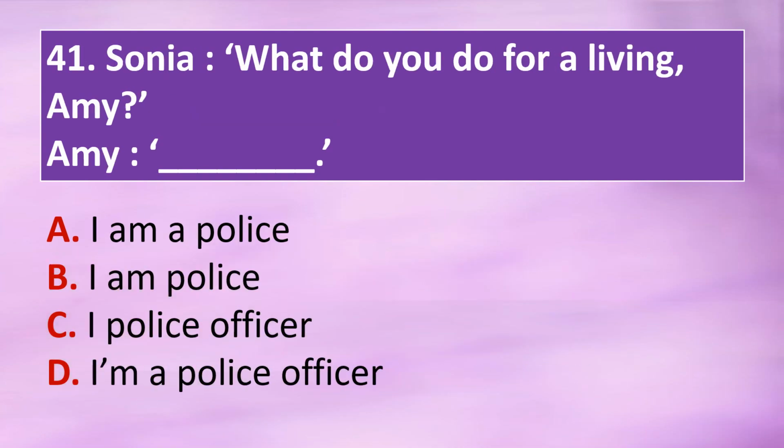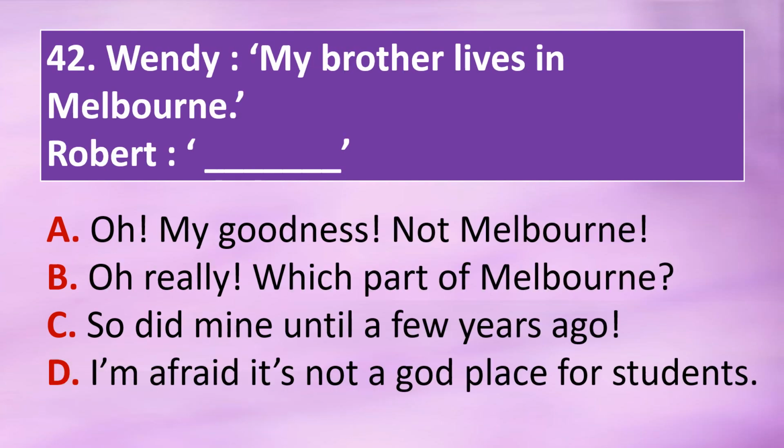Question 41. Sonia, what do you do for a living, Amy? Amy, dash. Option A. I am a police. Option B. I am police. Option C. I police officer. Option D. I'm a police officer. The correct answer is option D. I'm a police officer.